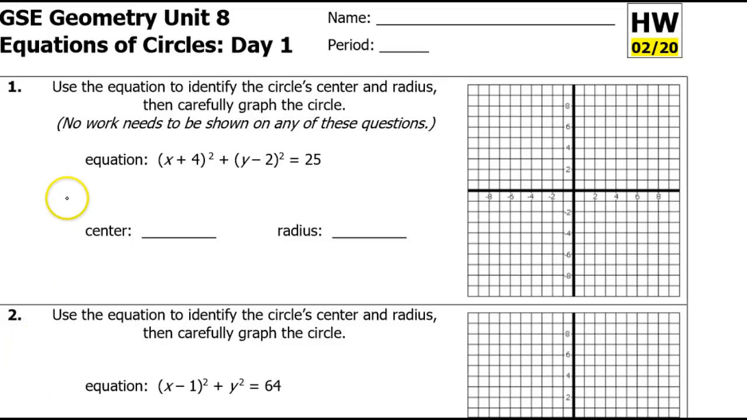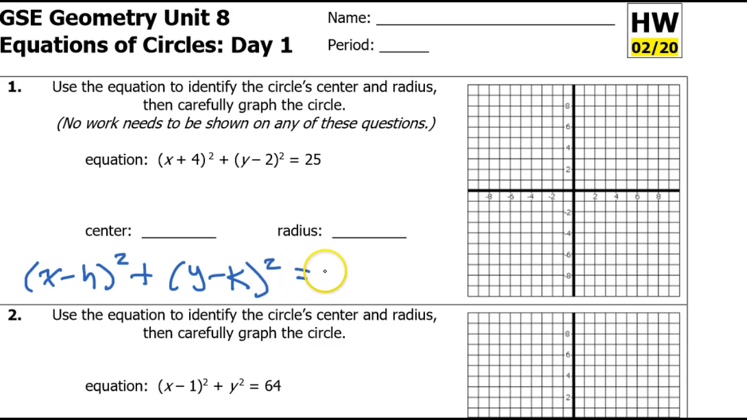In this video, I will show you how to graph a circle when you're given the equation, and I'll show you how to write an equation of a circle if you're given the graph or some other information. First of all, you need to understand that in standard form, the equation of a circle looks like this: (x − h)² + (y − k)² = r².